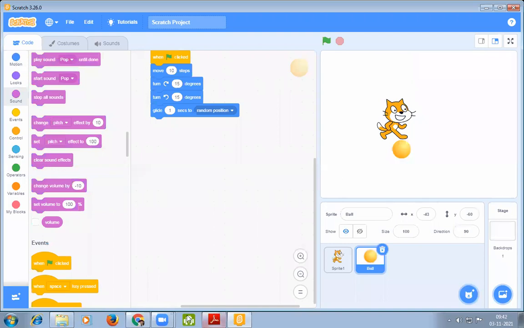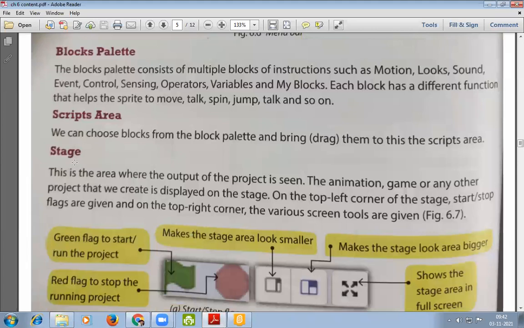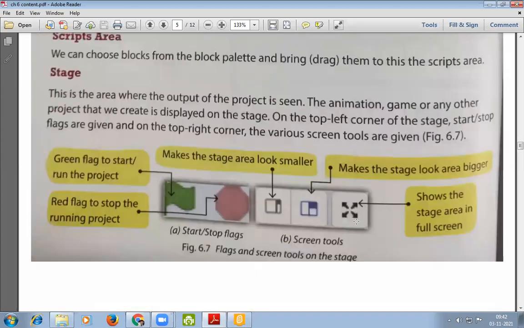What is stage? This is the area where the output of the project is seen. The animation, games, or any other project that we create is displayed on the stage. On the top left corner of the stage, start and stop flags are given, and in the top right corner, various screen tools are given. So the stage, I am going to show you practically.